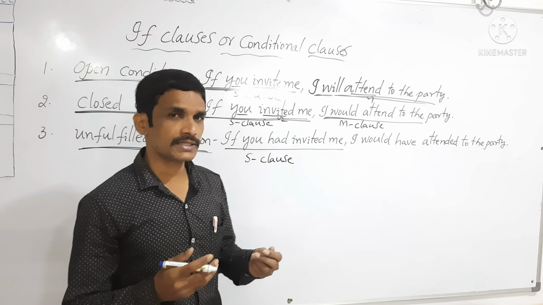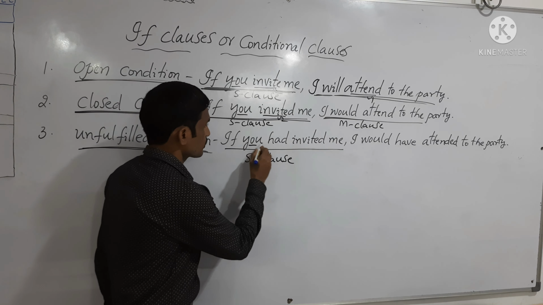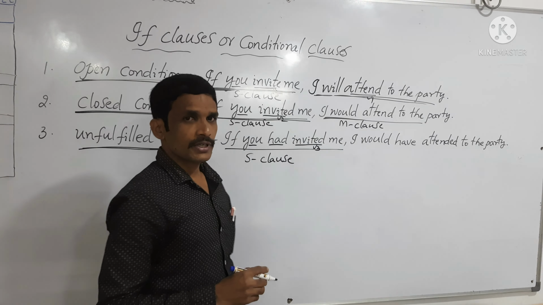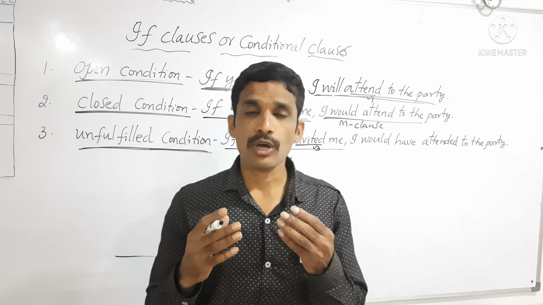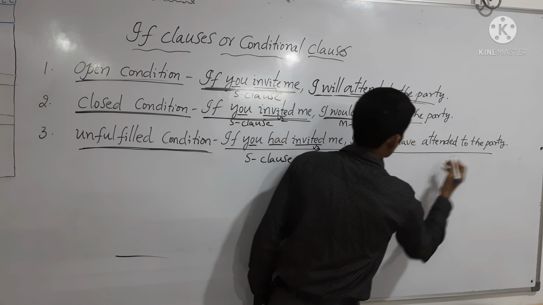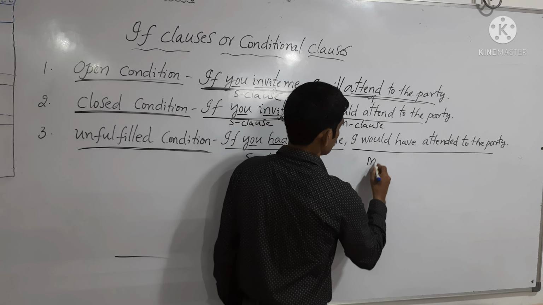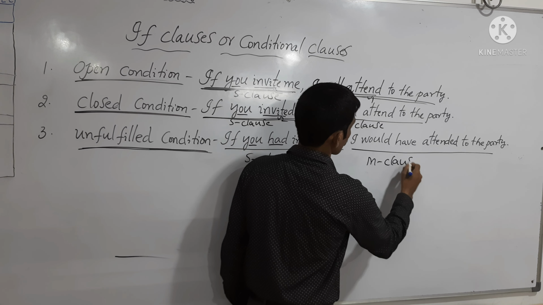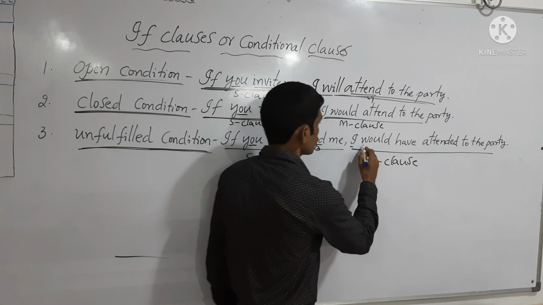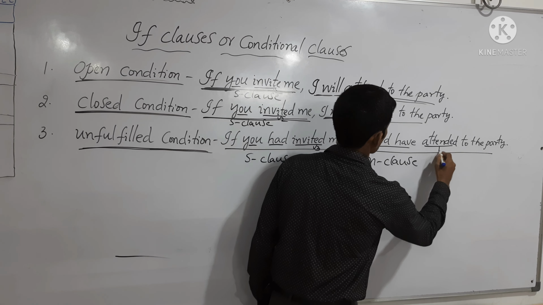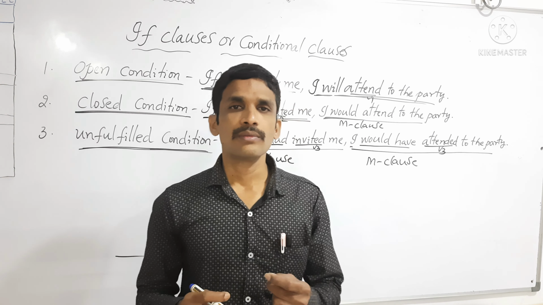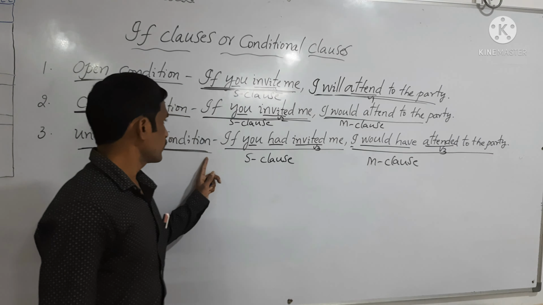So the subordinate clause is in past perfect tense, subject plus had plus V3. And the main clause is in the conditional future perfect, subject plus would have plus V3. So this is unfulfilled condition.